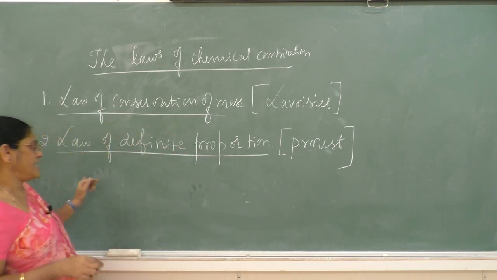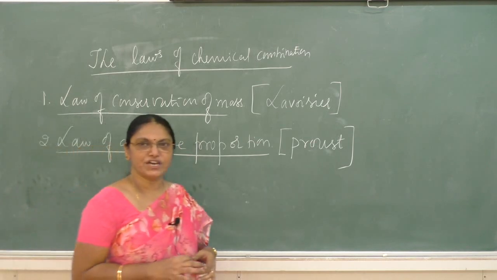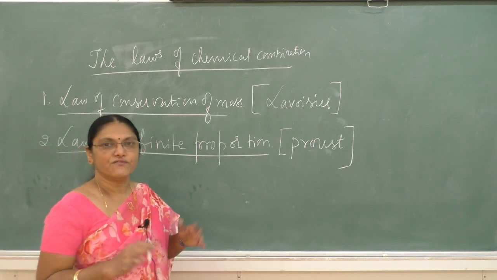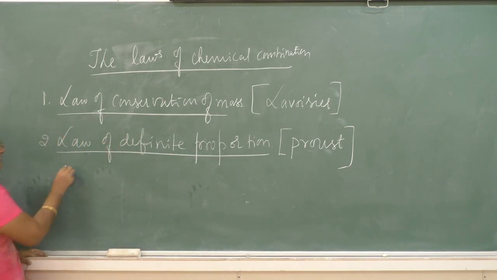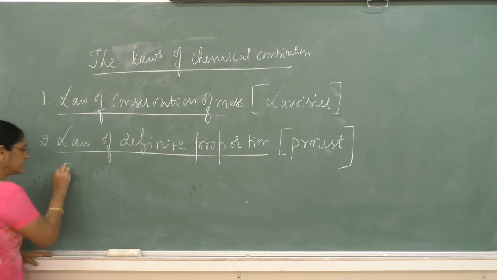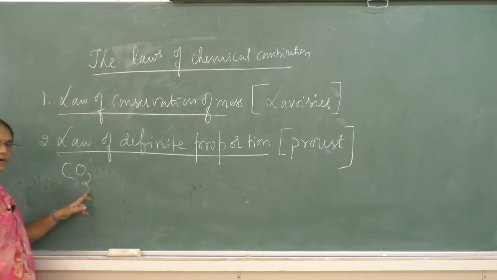This can be explained with the help of the formation of carbon dioxide by different methods. Carbon dioxide, CO2, is a compound formed by the combination of carbon and oxygen.